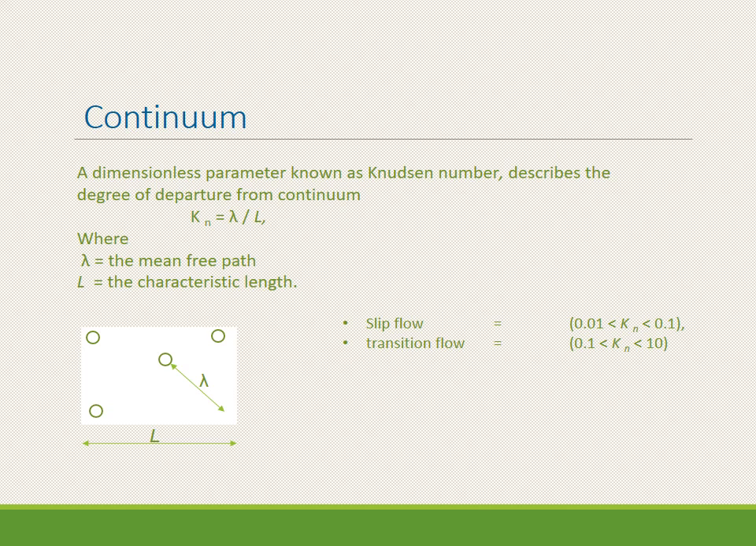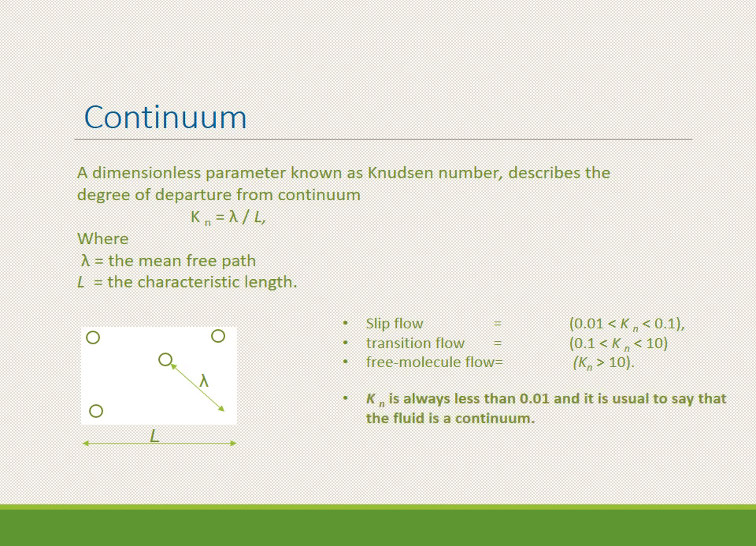Transitional flow. If the Knudsen number is between 0.1 and 10, such kind of flow is known as transitional flow, and if the Knudsen number is greater than 10, it is known as free-molecular flow. The best example for free-molecular flow is the flow of gases